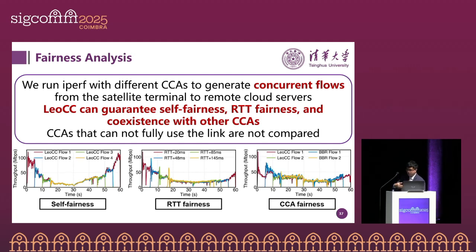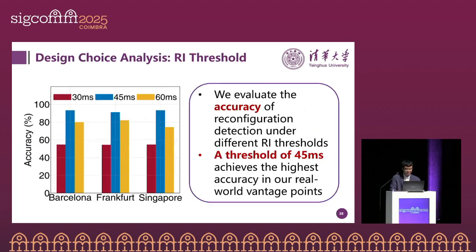So after the throughput and the delay, let's look at fairness. We use iPerf to run different CCAs to generate concurrent flows from the satellite terminal to cloud servers. Here we look at the self-fairness. For example, we run concurrent LeoCC flows. We check the RTT fairness with different path RTTs, and also we look at the algorithm fairness. For example, we compared LeoCC and BBR. As shown in this figure, LeoCC can achieve good fairness here.